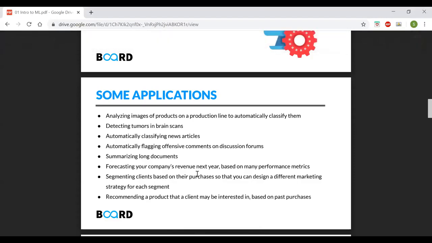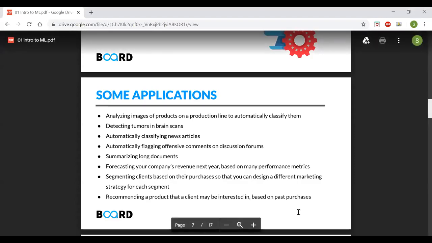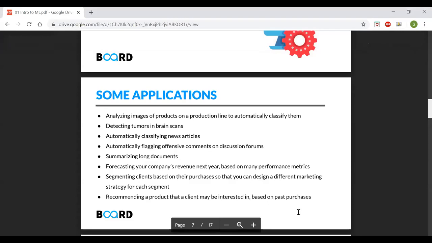Automatically flagging offensive comments on discussion forums. Yeah, as I said, previously humans used to do that, which is a very bad thing for any human to do. But now machines have taken over.